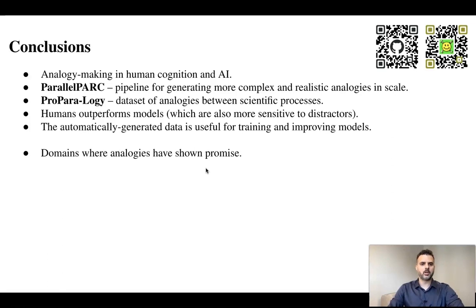We hope researchers will use our pipeline in domains where analogies have shown promise, and that this work will inspire more NLP works on analogies, leading to novel tasks and benchmarks.